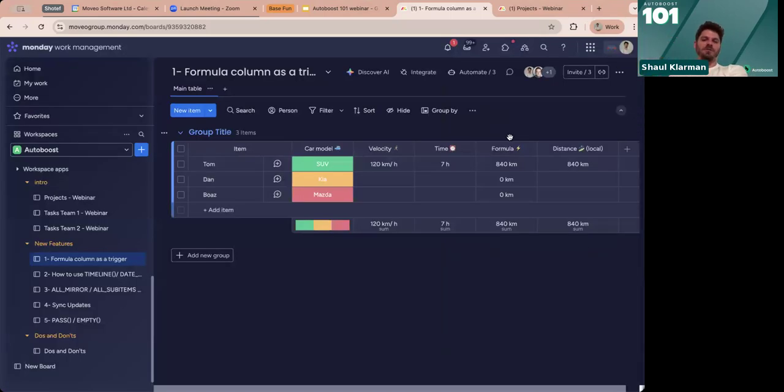We configure this for each one of those variables in it, and as you'll be able to see, so it's not a 7, it's 10 hours, and we have this number change. We can see the trigger has been triggered, right? Even if it will take a minute, but we know that it popped, right? And as we can see, it takes the formula and it puts it here. And then even if I change the velocity and I'll do something like this, we can see that it's triggering. So we've built a mechanism that allows us to listen to each one of those cells within this formula. And as we can see, put it in here.